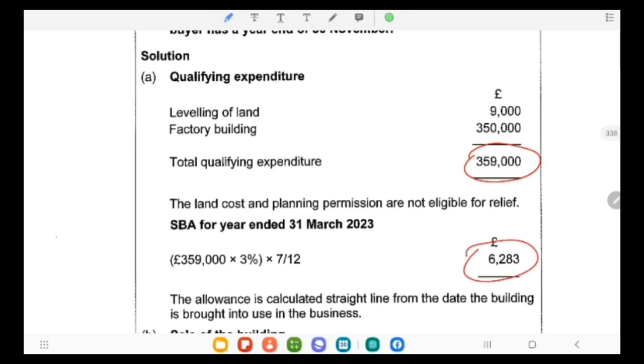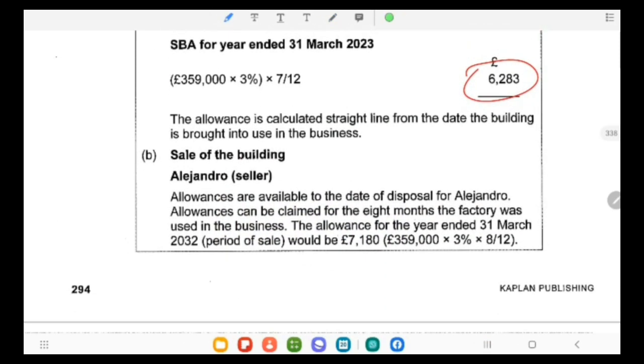On disposal on 1st December, Alejandro will consider the structure building allowance in accordance with his accounting period, which starts on 1st April and ends on 31st March. As he was selling that asset on 1st December, in this current year he has used that asset for 8 months. So he will calculate the structure building allowance for 8 months.